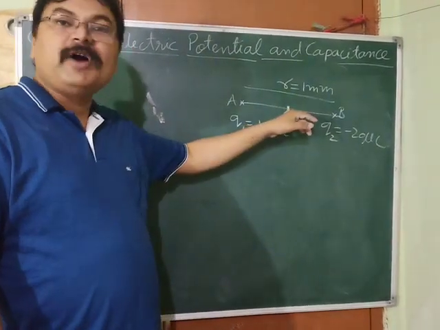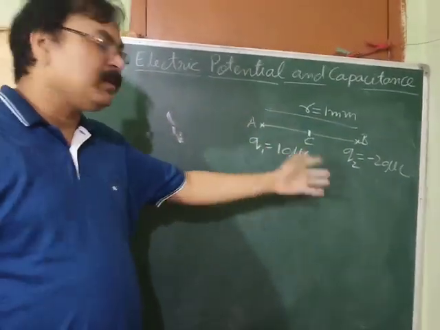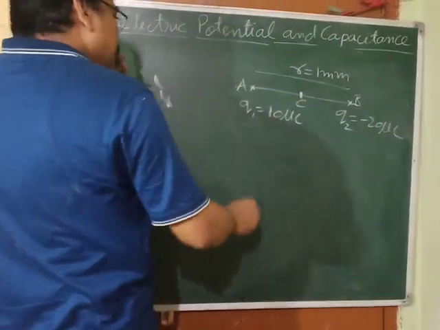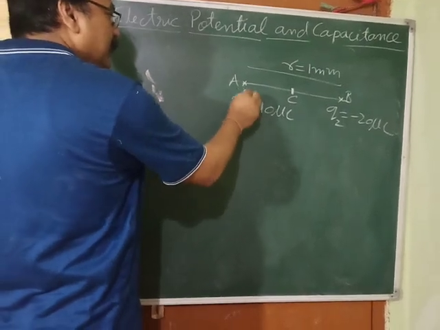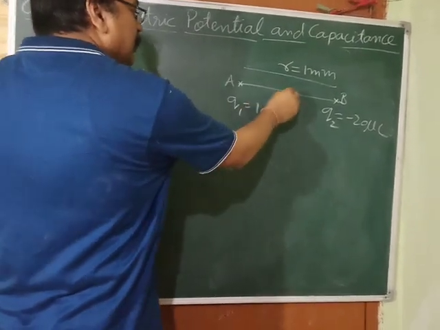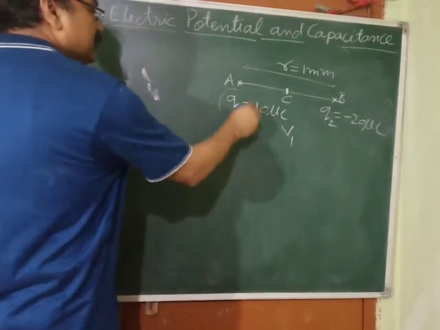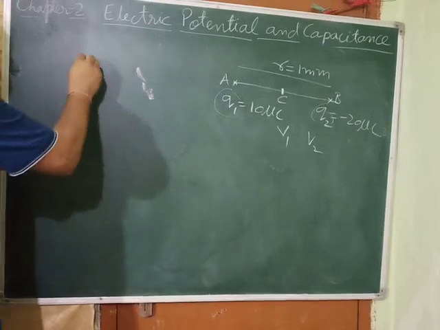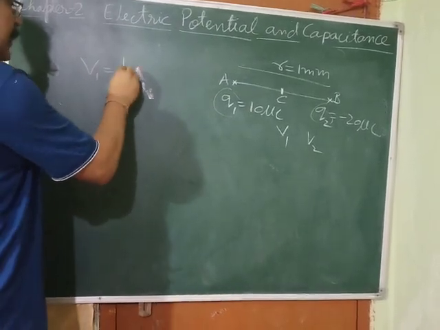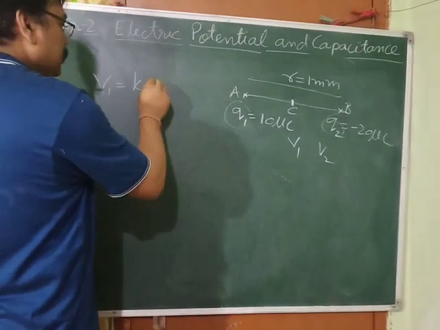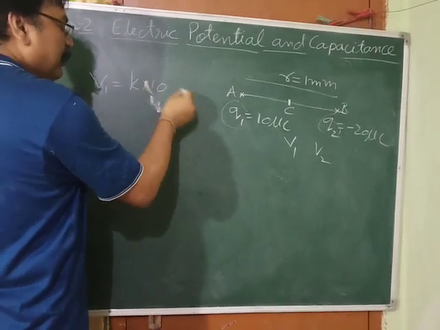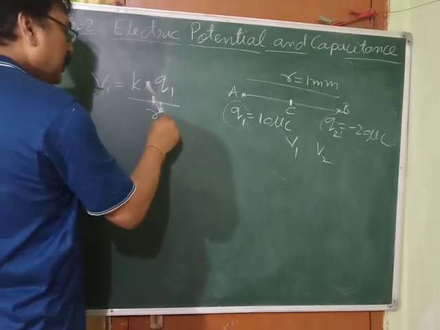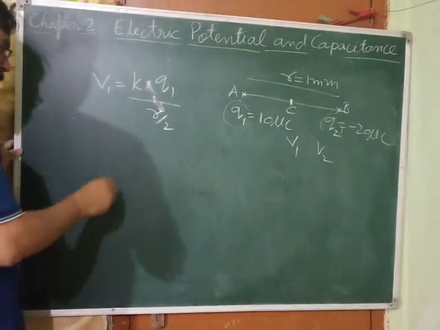At this point we have to find the net potential due to these 2 charges. So if you have to find the potential at this point, what will you get? You will get the potential due to the charge placed at A, which you can call V1, and V2 due to the other charge. So let us write the expression for V1. V1 is equal to K Q1 upon the distance, which is r by 2.